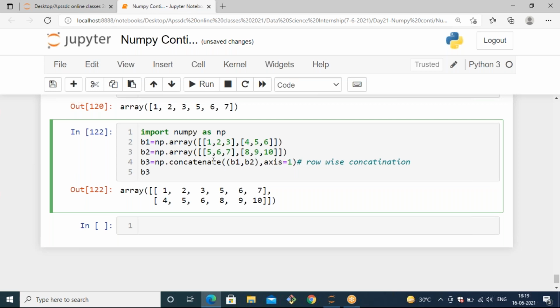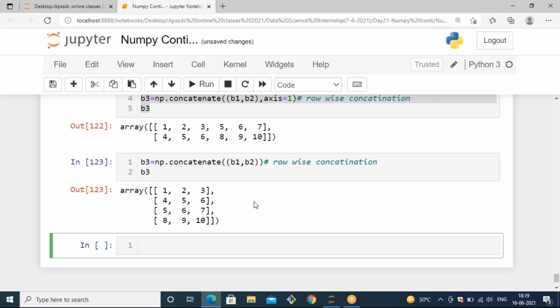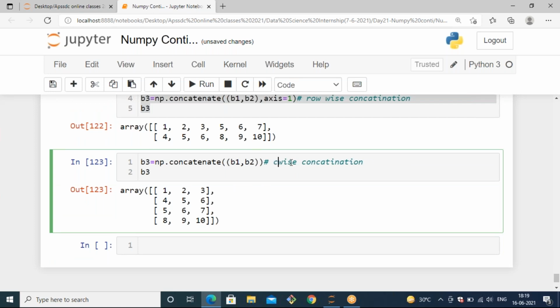Okay, if you don't mention anything, it will by default concatenate with axis equals 0. Every row is generated like a row, and with respect to that, columns can be formed.